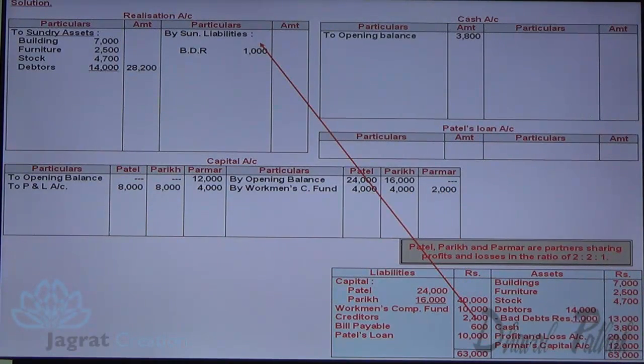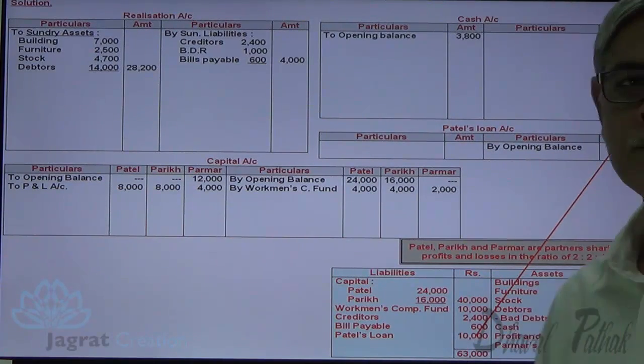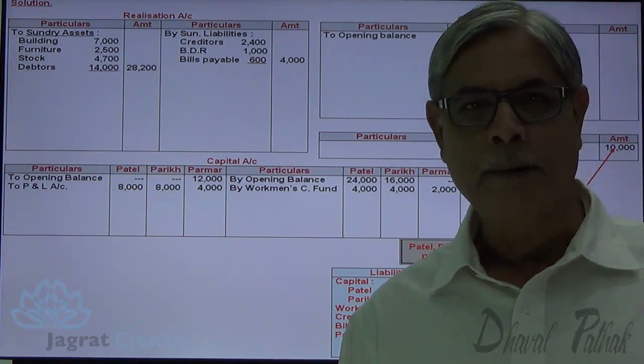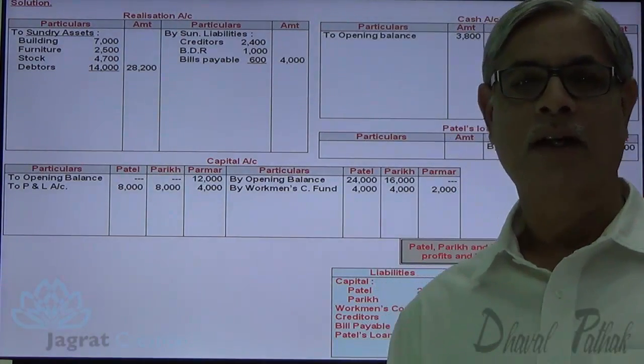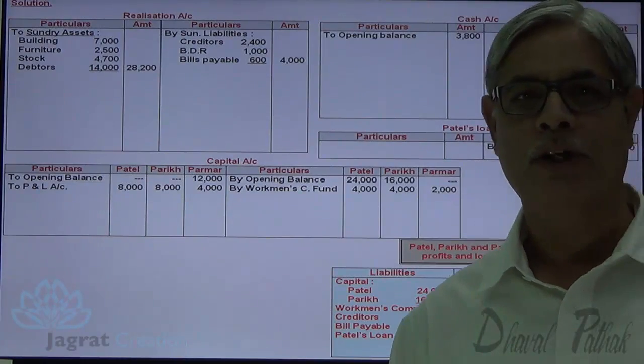Creditors balance is transferred to the credit side of realization account. Bills payable credited to realization account. Patel's loan is transferred to the credit side of Patel's loan account. This is how the credit balances, or the liability side of the balance sheet, are taken care of for the purpose of accounting of dissolution.